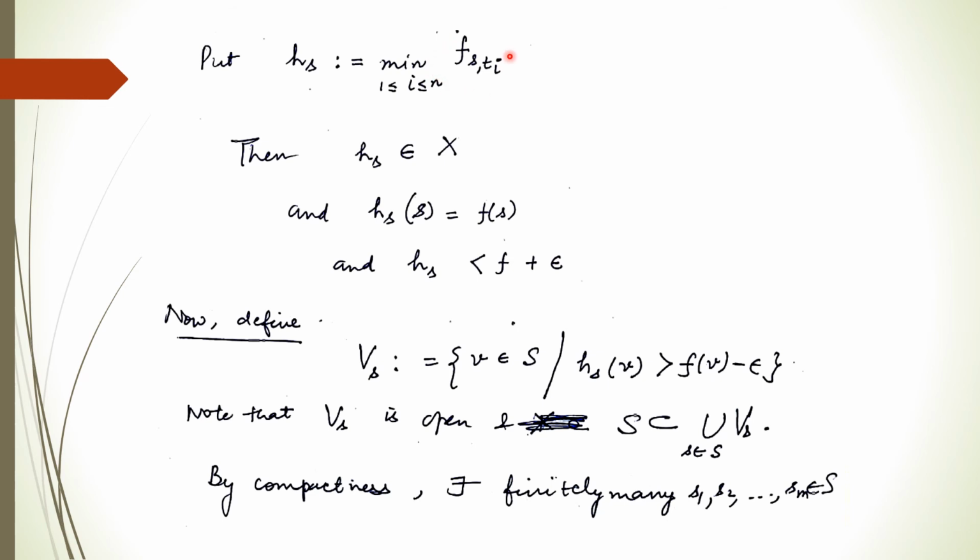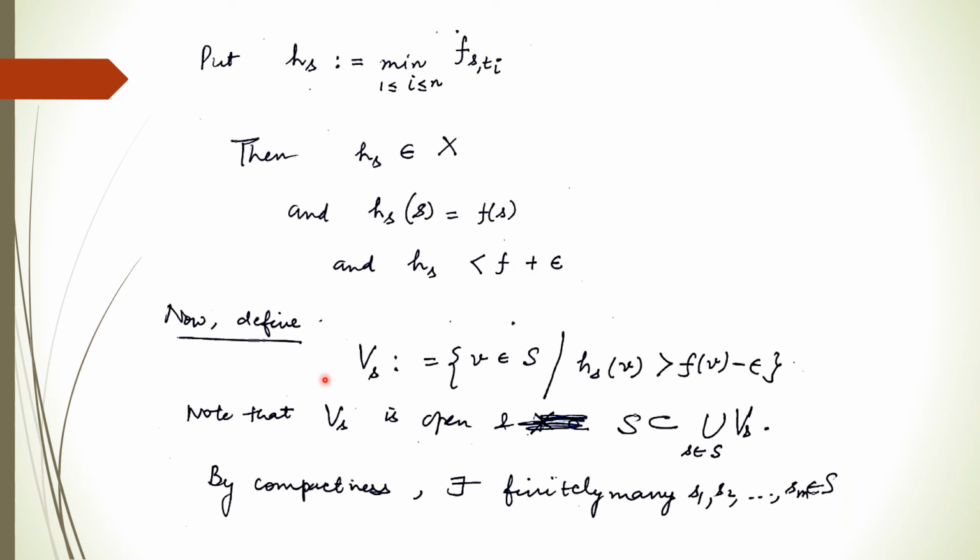This is by the definition of U_{ti}, right? So what we get is H_s, which is a minimum of all these f_{s t_i}. They belong to X. The value of this function at s is the same as f(s), and this is less than f plus epsilon.